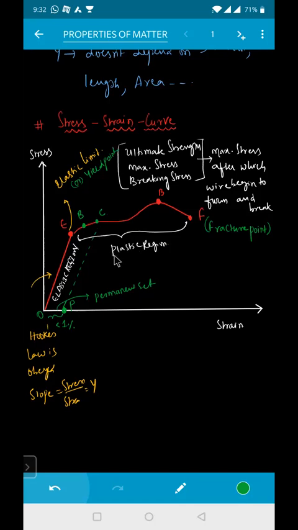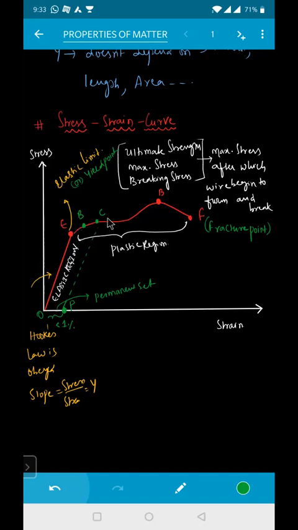So the point B in the curve represents what? Point B represents the elastic limit, and it is called the yielding point. Between E and B, this is your elastic limit. Hooke's law is obeyed from O to E. E to B is nothing but the elastic region. Even though you remove the external force, it will come back to the original position.